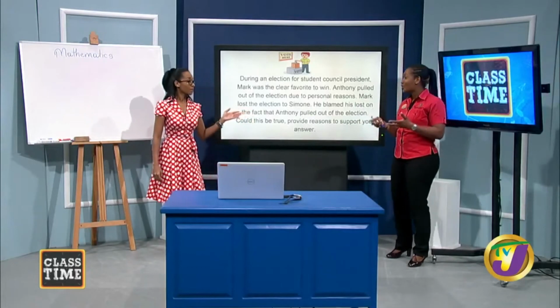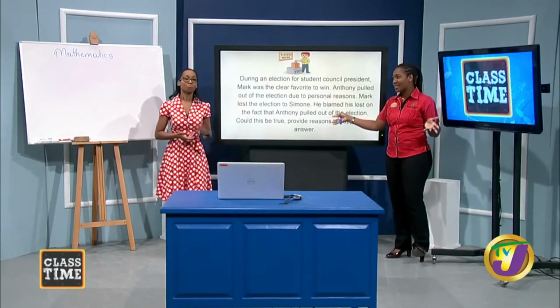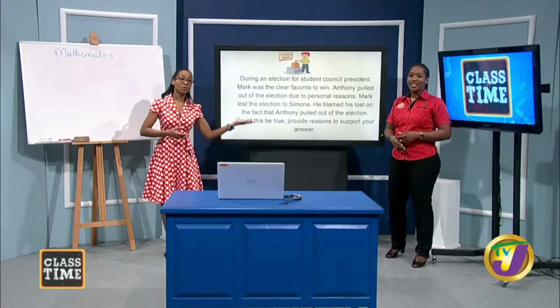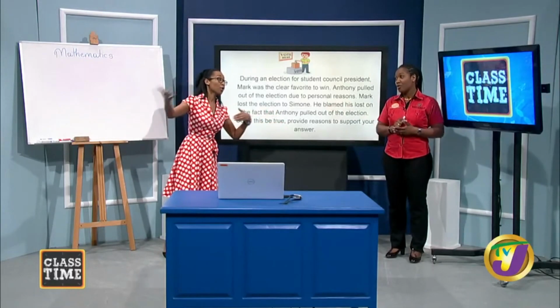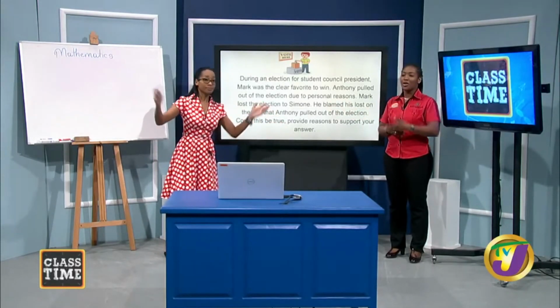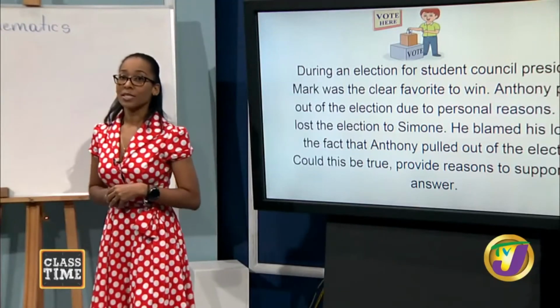We really should get data on this because we don't know why Mark was not victorious here. Maybe they voted for Simone, because they like Simone more than Mark. So we can't assume anything. And guys, that's it for today's lesson.